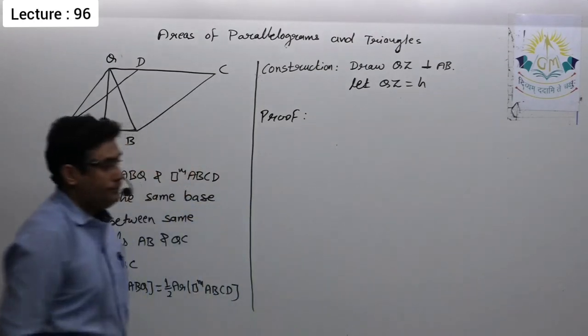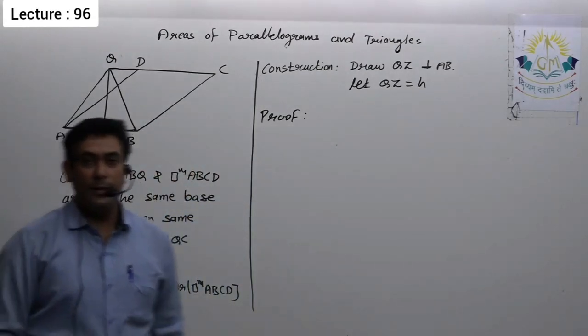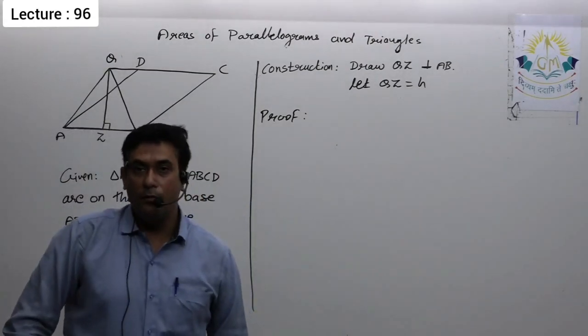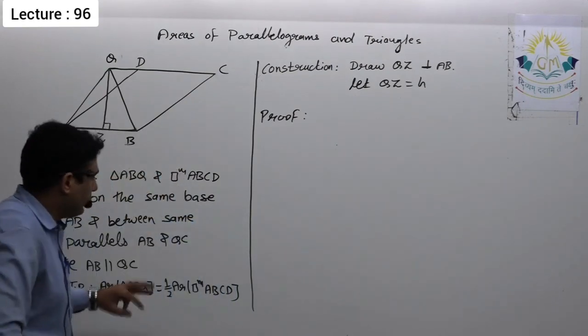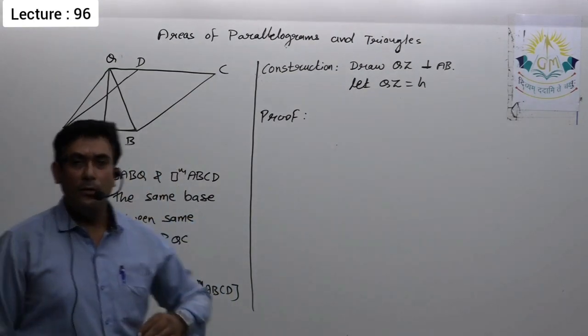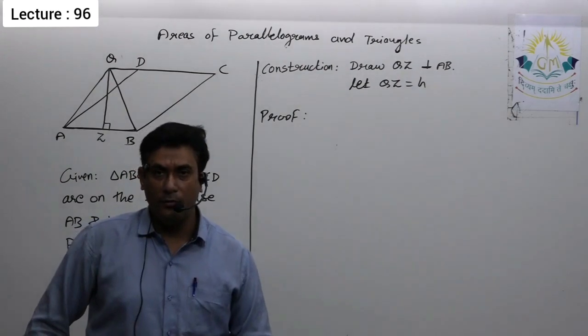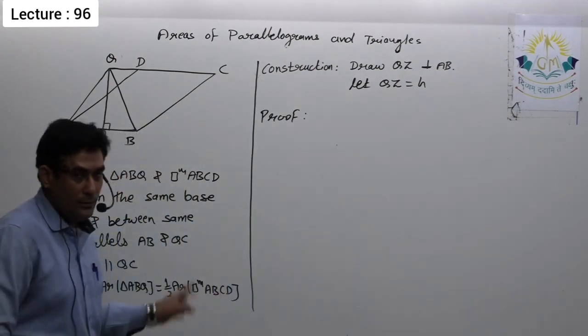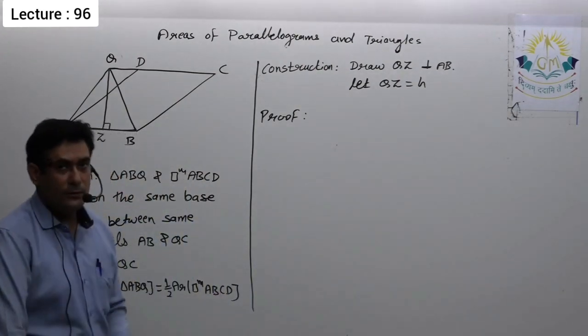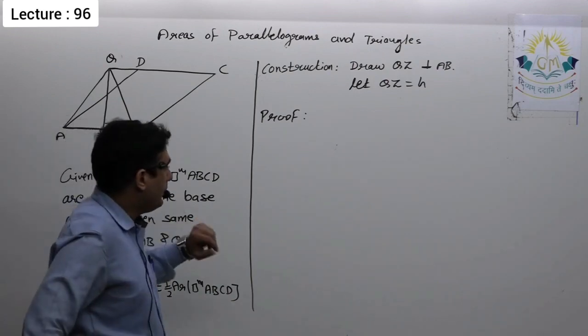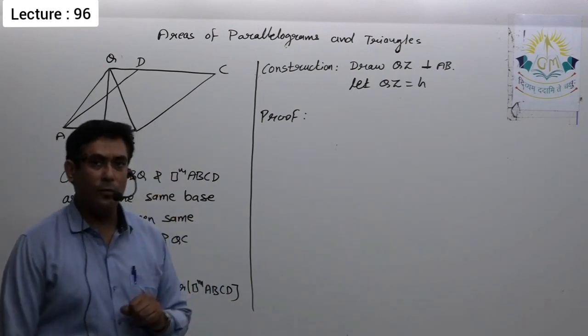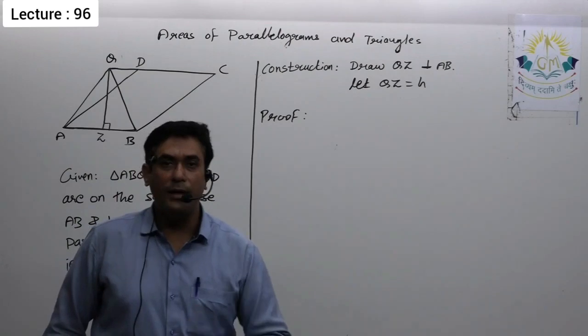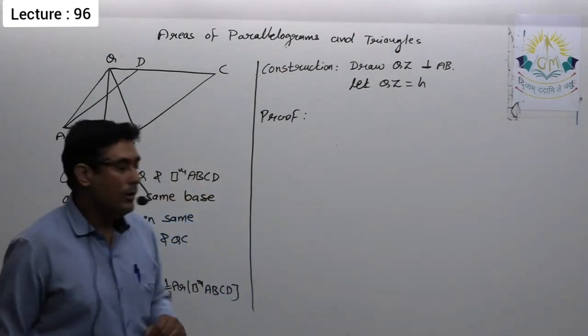Okay, now I hope you know the formula for the area of a triangle. After completing the theorem, we'll see all the formulas for area and perimeter of plane figures, because we need those formulas throughout this chapter. But here I am considering that you know the basic formula for the area of a triangle, that is, half base into height.